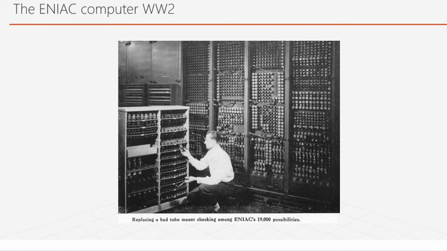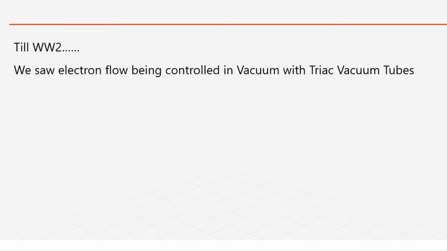So then what happened? Till World War II, we saw electron flow being controlled in vacuum with the triode vacuum tubes. Then in 1947 came the turning point, the transistor. So electrons could be controlled in solid state material.